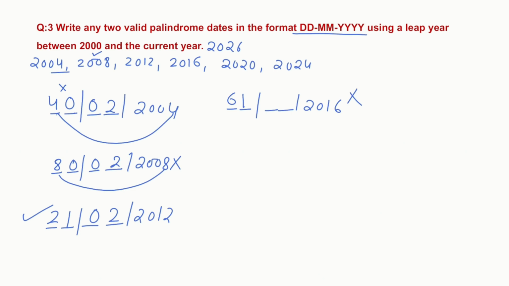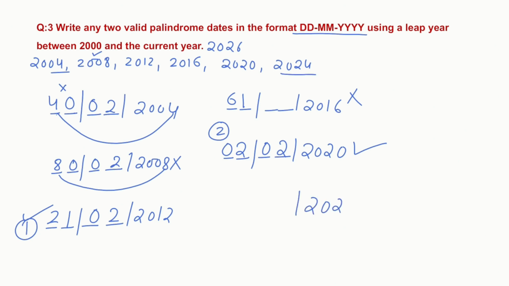Now next we are going to write with 2020. So 0 will come here, then 2, then 0, then 2. Yes, this is also a valid date. So our second answer is this. Our first answer is this. Now we can try to write with 2024 also.